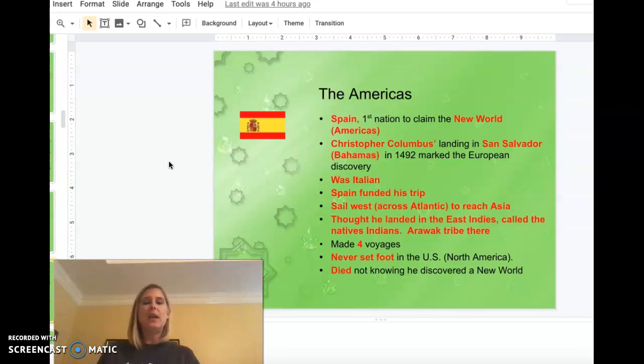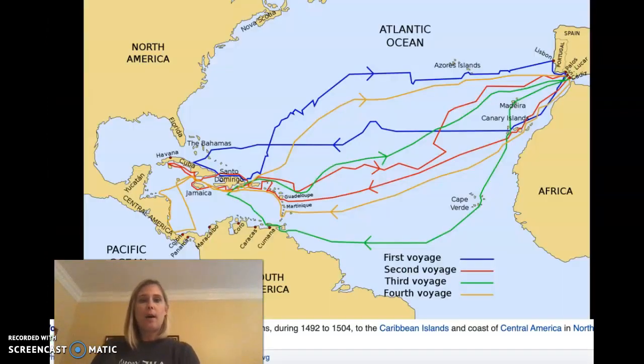No one believed that he could sail west across the Atlantic to reach Asia. You know, they were all under that belief that you would just fall off the edge of the earth, okay? But Ferdinand and Isabella believed that Columbus could do this. So they provided him with the ships and the money and the men that it would take to take such a trip. Now, let me show you the map of his, here it is, his first voyage is here on this blue line.